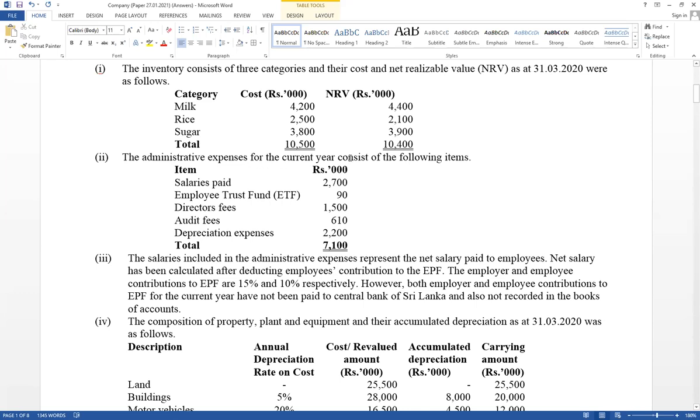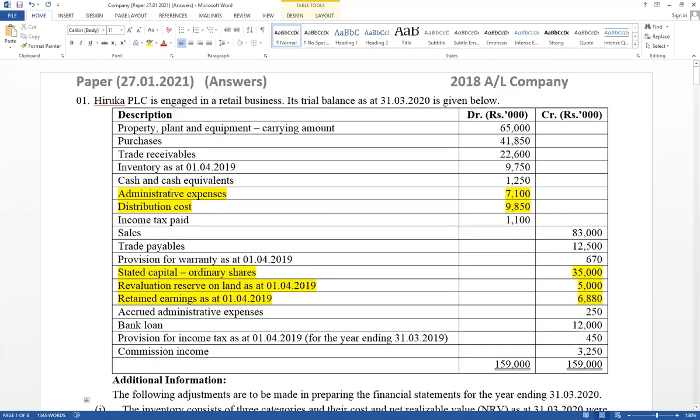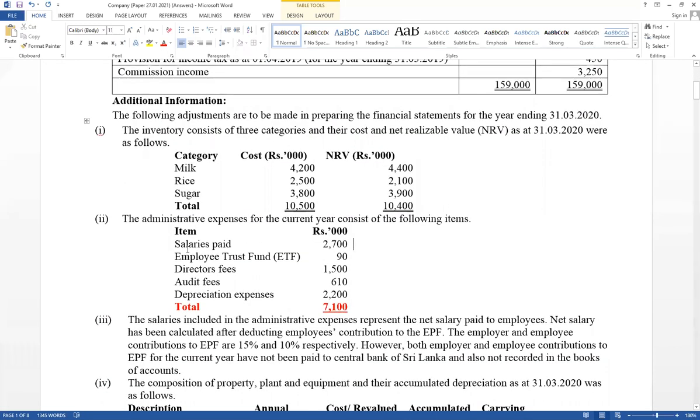Administration expense for the current year consists of the following items. Total value equals 7,100. It is available in the trial balance. First one is the trial balance. It has given administration expense. Its composition is given. Think about salary paid. As a salary, under administration expense gross salary should be included. EPF contribution of employee also affects salary, but only salary paid in cash value is included under administration expense.